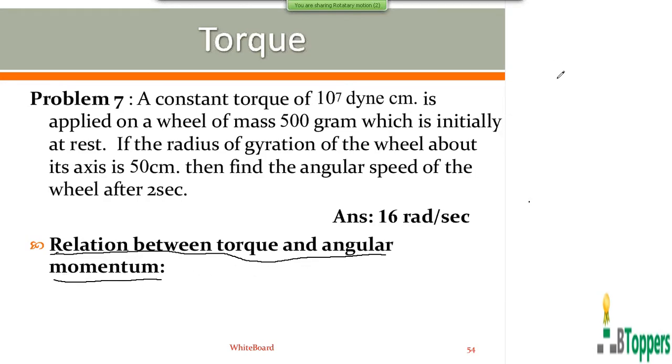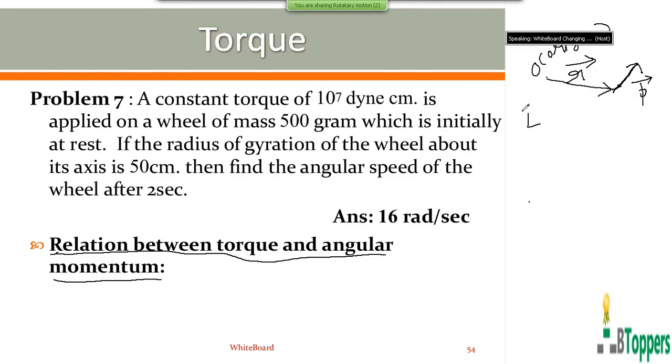As I have discussed in my previous classes, if r bar is the position vector of a particle with respect to the origin O of a fixed coordinate system, or with respect to the origin O of a laboratory frame of reference, and p bar is the linear momentum vector of the particle with respect to the same origin O, then the angular momentum vector L bar of the particle with respect to the origin O is given by r bar cross p bar.